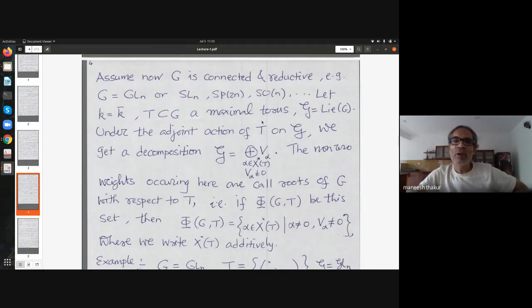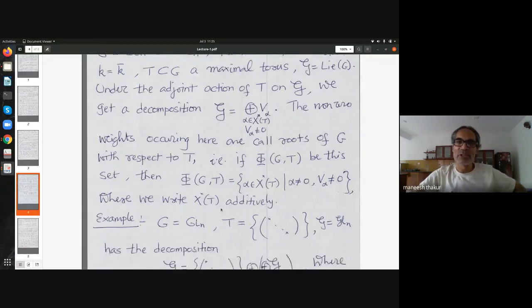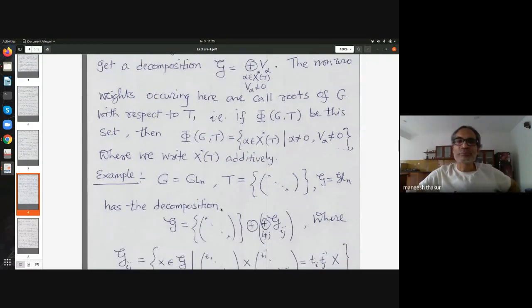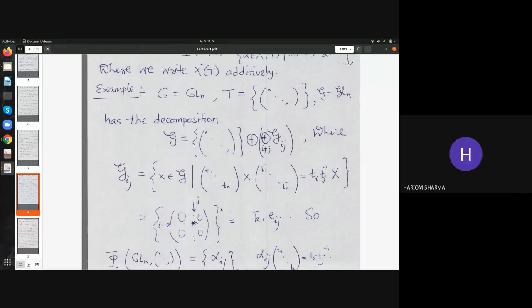Remember, when the group is connected, all these kinds of tori are conjugates by elements of G. So whatever decomposition I am getting here with respect to capital T, all the geometric properties you get here for this set of characters of T will be replicated to any other maximal torus you work with. So that's the reason for taking connected here. Yeah, so any question? No, thank you, sir.